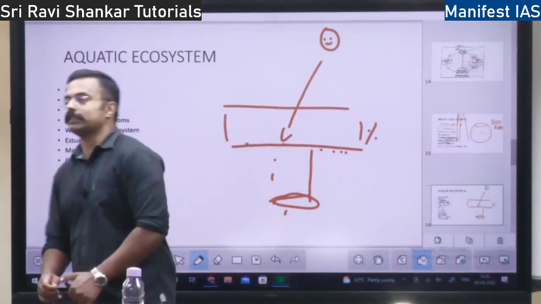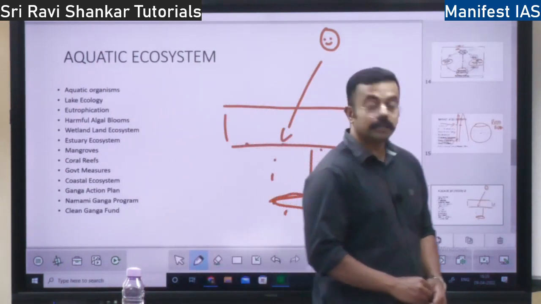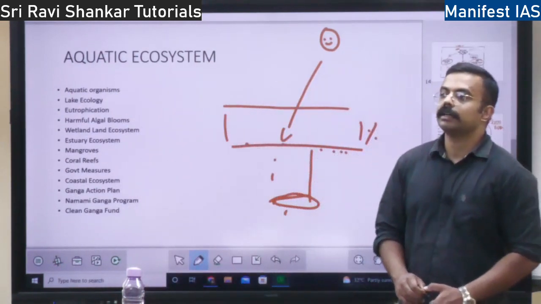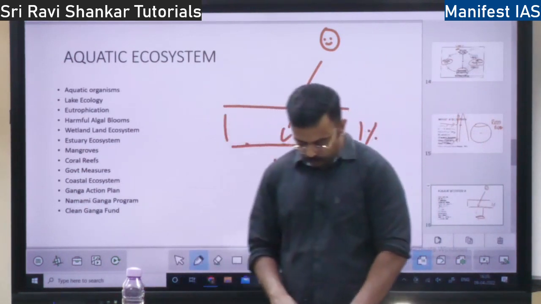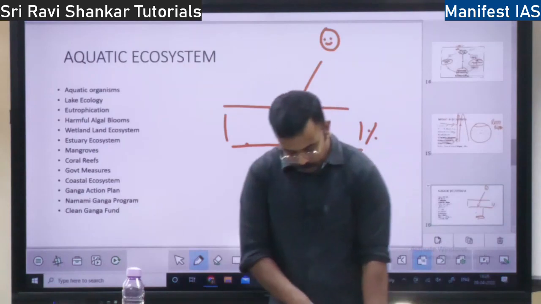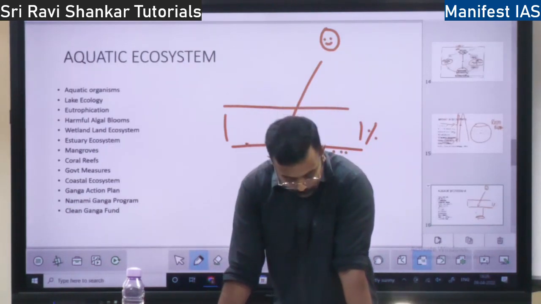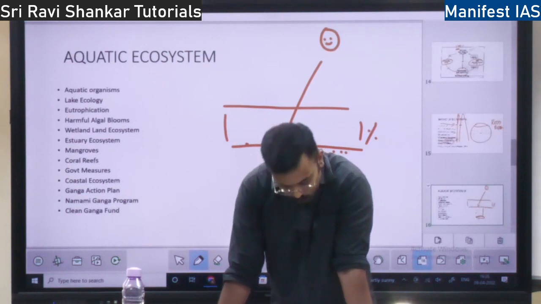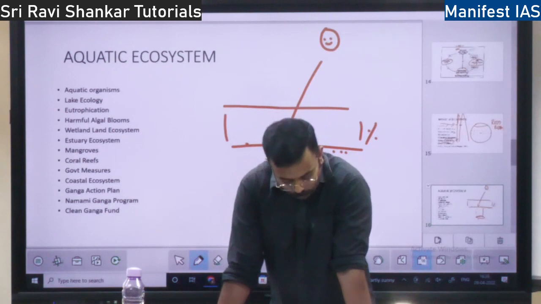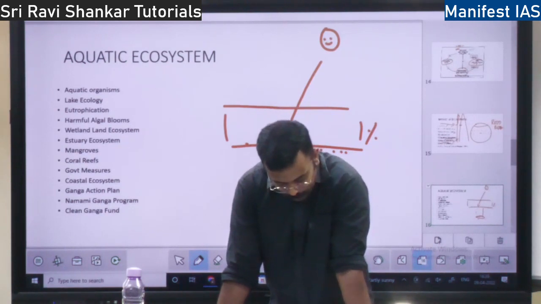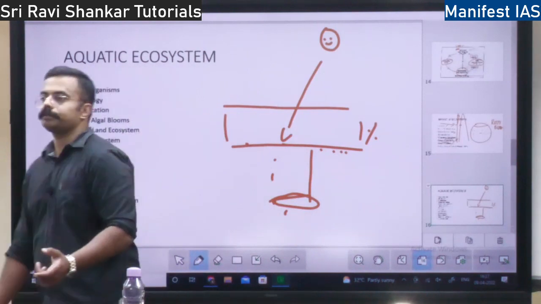Then we have oxygen. Do we find oxygen directly in the water? No, right? What is there? Dissolved oxygen. So what is the percentage of oxygen? It is 0.001%, I believe. So oxygen is dissolved in water, dissolved oxygen, right? 0.001% of oxygen you will find in the water. So how does oxygen get into the water?